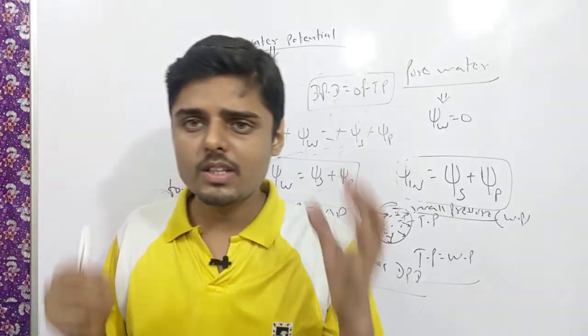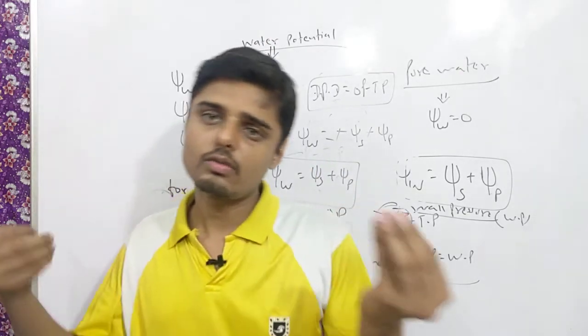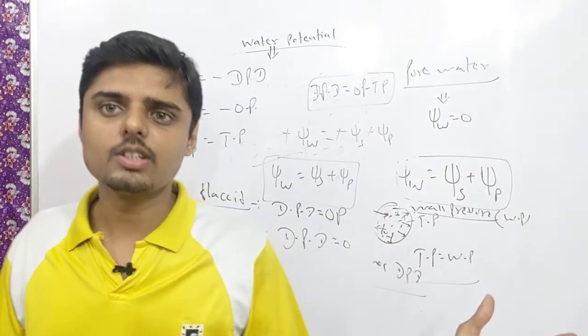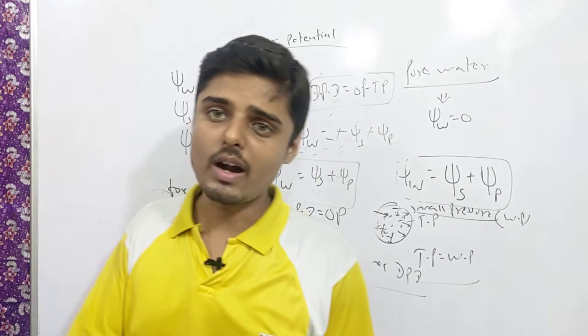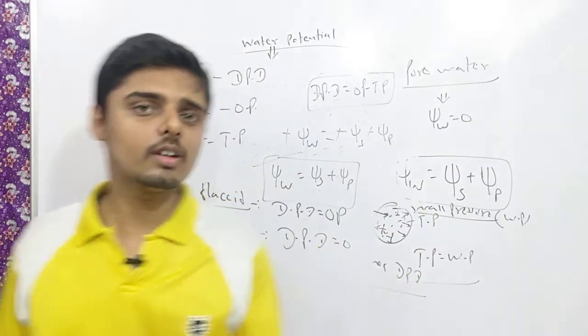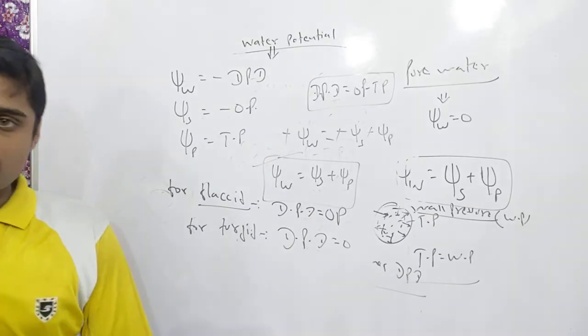And if you keep the cell in a hypotonic solution, then water will go inside the cell, which is called endosmosis, and the cell will be turgid. This is called a turgid cell, and the water which enters will exert a pressure on the wall called turgor pressure or TP. So these are all the concepts.